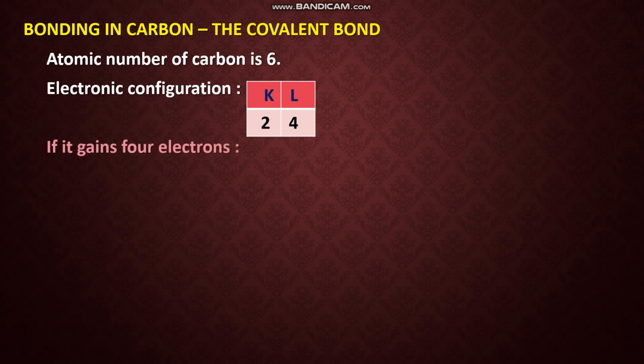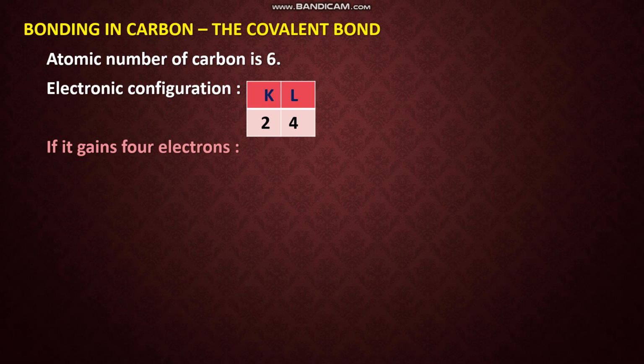If it gains 4 electrons, what will happen? You know carbon's atomic number is 6. That means in the nucleus of carbon, how many protons are present? There are 6 protons. Now in carbon there are 6 protons in the nucleus and 6 electrons in the shells: first shell 2 electrons and the second shell, that means the L shell, 4 electrons. If it gains 4 more electrons, then in the nucleus there are 6 protons. That means 6 positive charge in the nucleus. You know a proton's charge is positive.